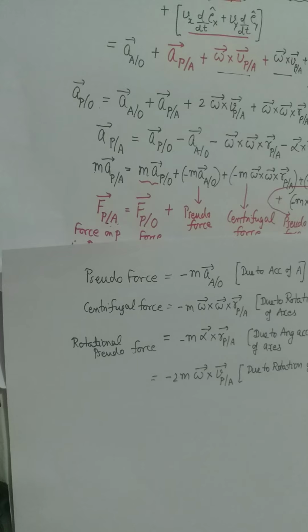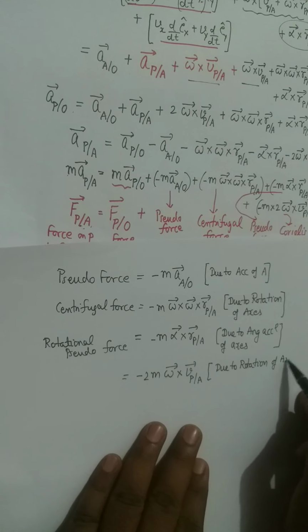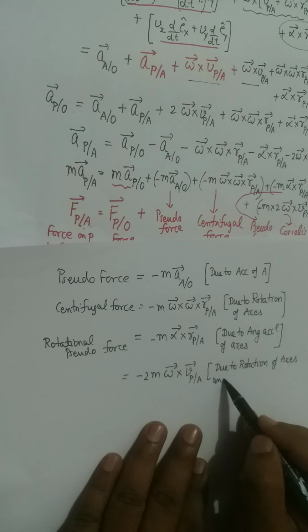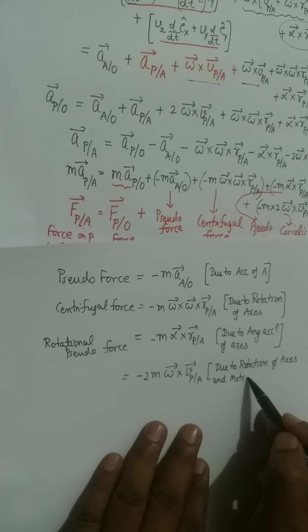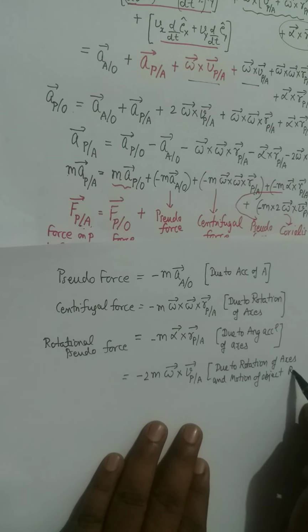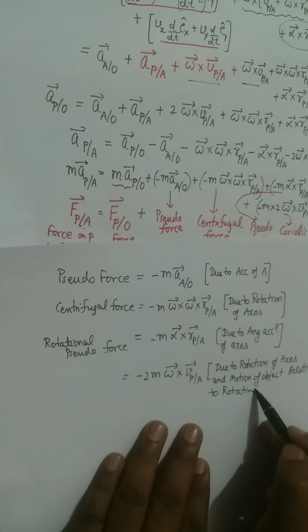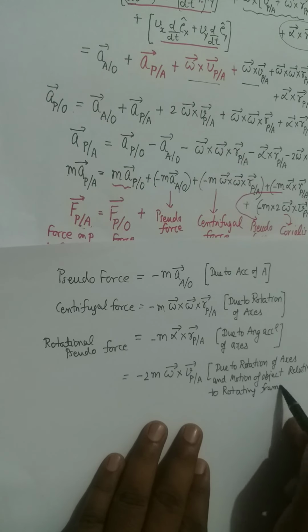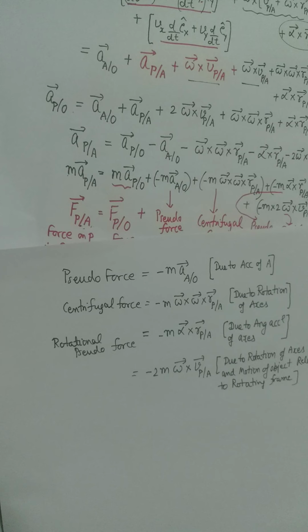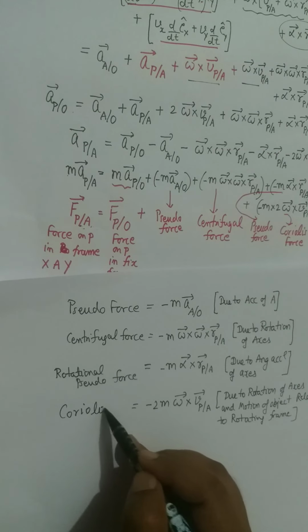It is due to rotation of axis and the motion of the object relative to that frame, relative to the rotating frame. This is the fourth and last term, and this we define as Coriolis force.